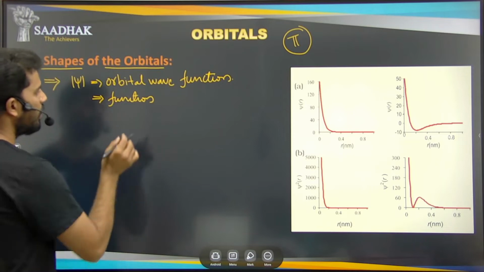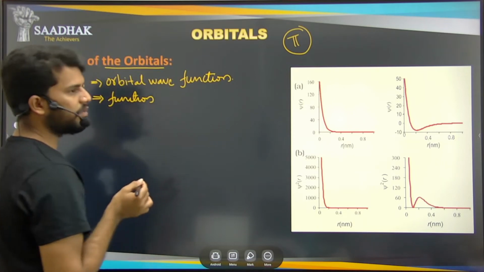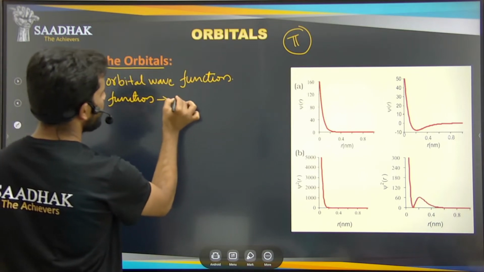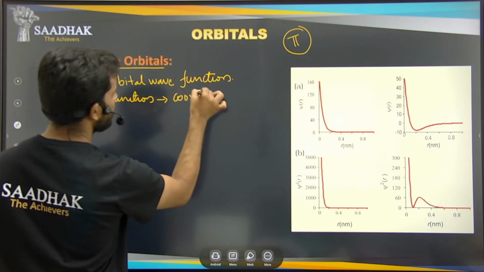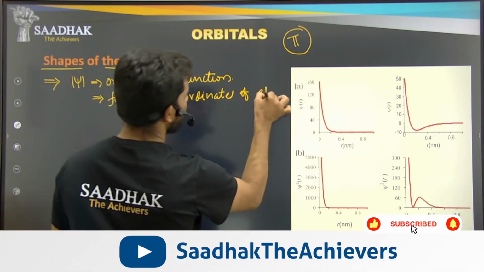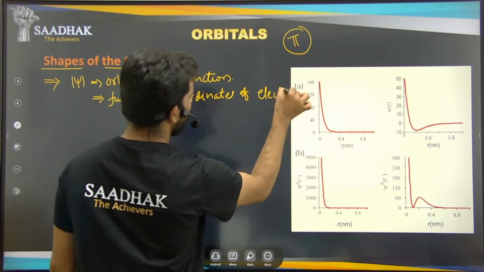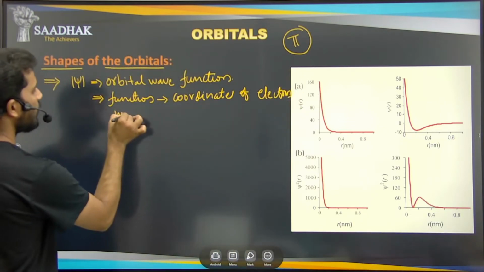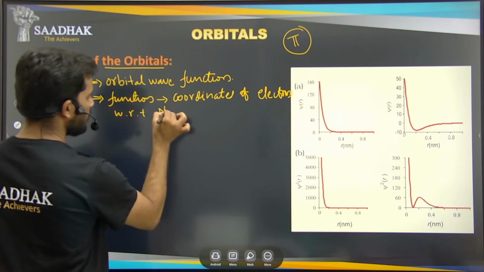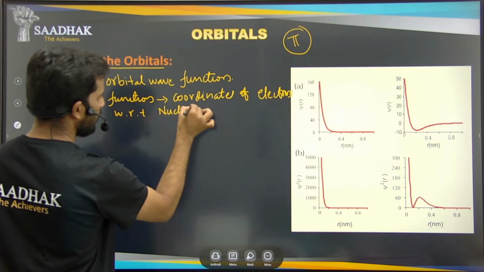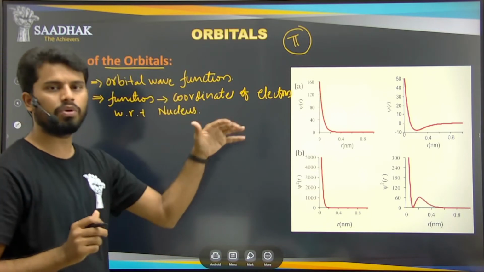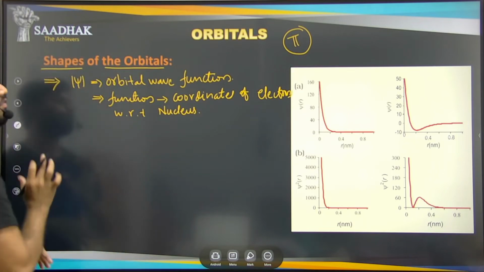We know what a function is, right? This is just a function which represents the coordinates of the electrons. It is just a function which represents the coordinates of the electrons with respect to what? With respect to the nucleus. So this psi function only gives us the information about how far from the nucleus the electrons are rotating.